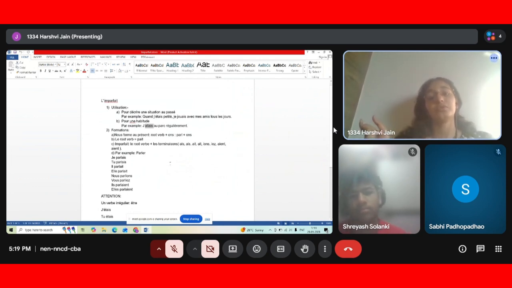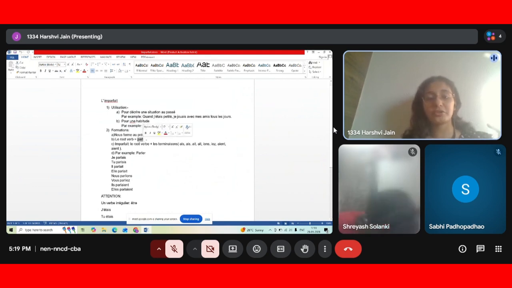Nous. Yes. Nous parlons, isn't it? So the nous form for parler in the present is parlons. O-N-S is the ending and parl is the root. So what we have to do is remove this ons, and whatever is remaining, which is parl, is the root verb.